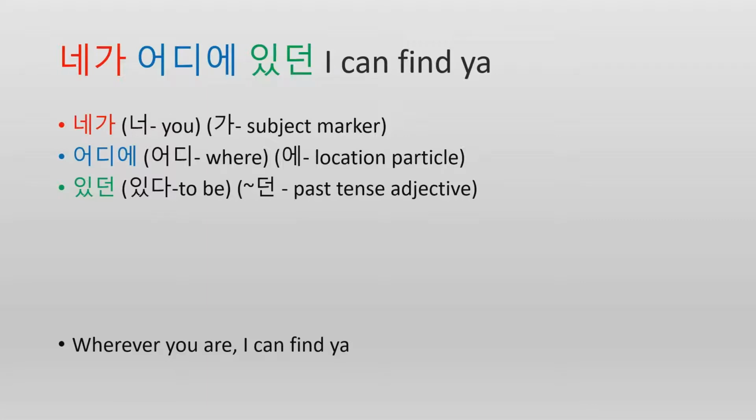Okay, this is the longest one we've had so far, with three words. That first one there, 네가, is kind of an irregular word, because it comes from 너, which is the informal way to say you, plus 가, which is our subject marker. It lets us know who's doing the verb, right? So you might be wondering, why is it not 너가? Well, I'm not sure of the exact reason behind it. I'm sure there's some obscure grammar rule that I don't know. But instead of saying 너가, in songs and in casual speech, a lot of people say 네가.